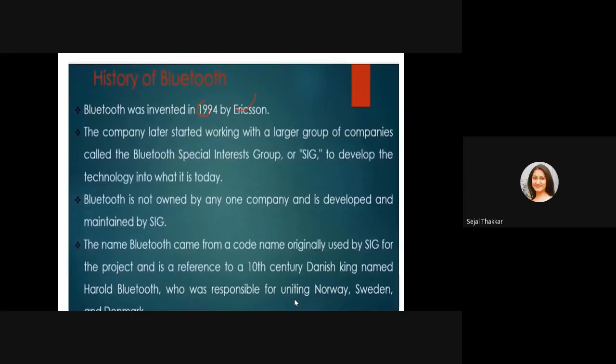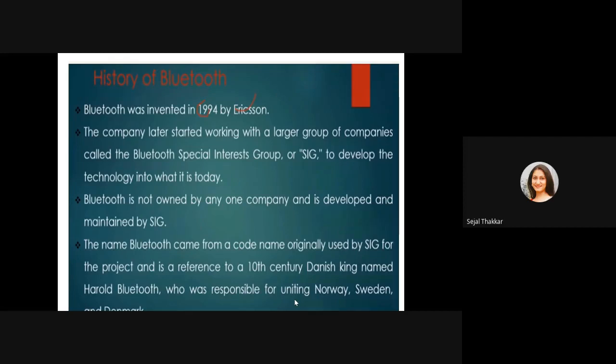Bluetooth was invented in 1994 by Ericsson. The company later started working with a large group of companies called the Bluetooth Special Interest Group (SIG) to develop the technology into what it is today. Bluetooth is not owned by any company, and it is developed and maintained only by the SIG. The name Bluetooth came from a code name originally used by the SIG for the project and is a reference to a 10th century Danish king named Harald Bluetooth, who was responsible for uniting Norway, Sweden and Denmark.